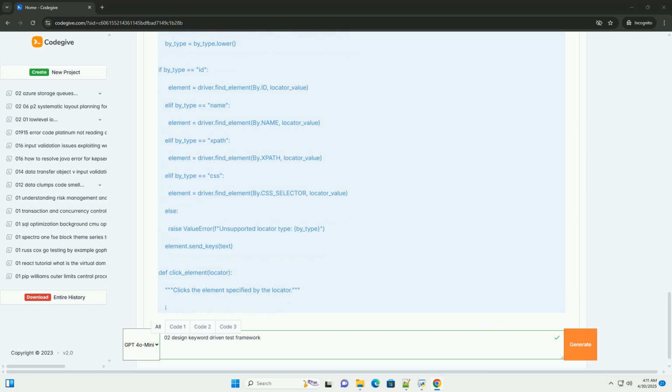The keyword_actions dictionary maps the keyword strings, from the CSV file, to the corresponding functions in the keyword_library.py file. Dynamic argument passing with *args. The action(*args) syntax is crucial. It allows you to pass a variable number of arguments to the keyword function. The arguments are extracted from the arg1, arg2, and arg3 columns of the CSV file.